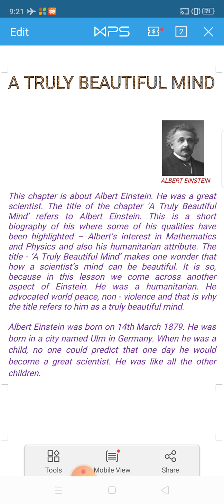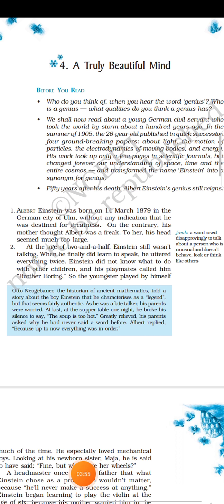First paragraph. Albert Einstein was born on 14th March 1879 in the German city of Ulm, without any indication that he was destined for greatness. On the contrary, his mother thought Albert was a freak. To her, his head seemed much too large.